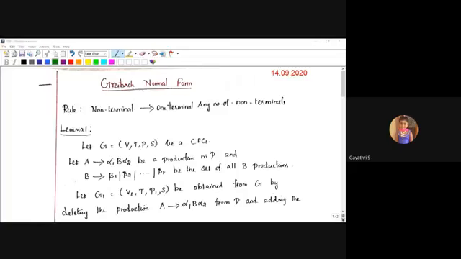Kindly post in the chat box the formation of a production rule in Chomsky normal form. It can only support two forms, two types of production rules.